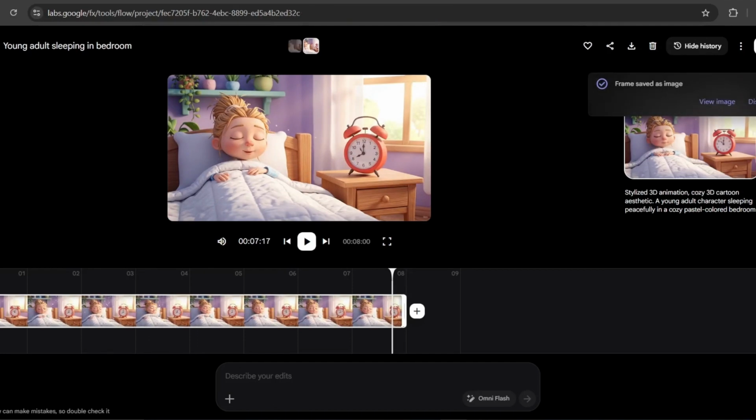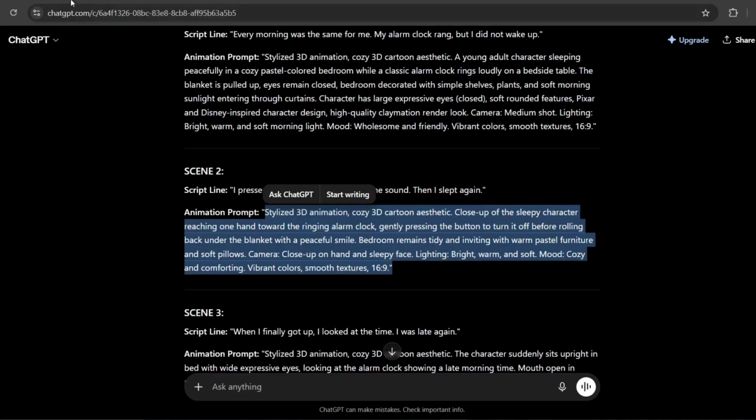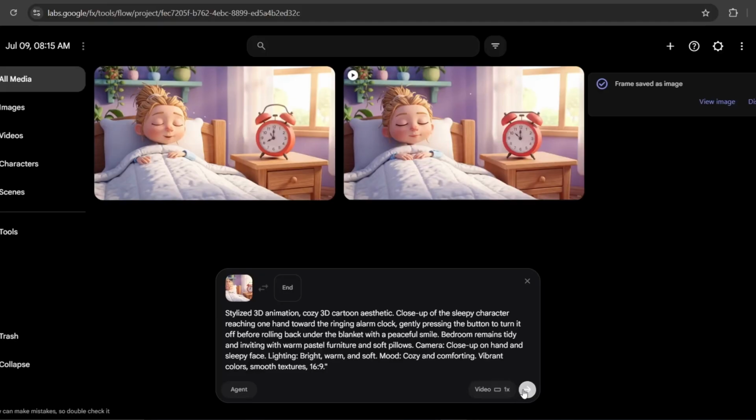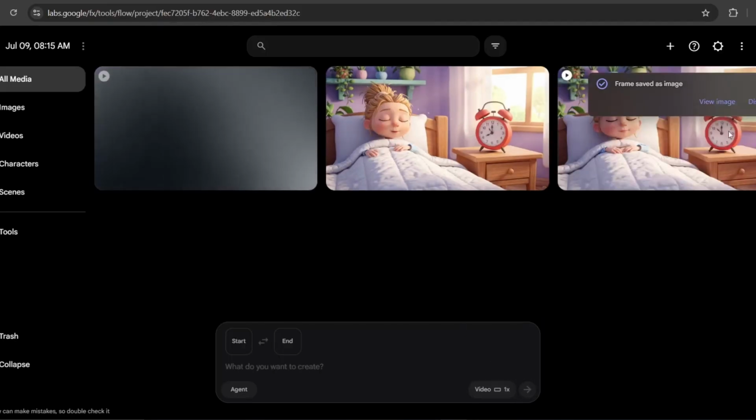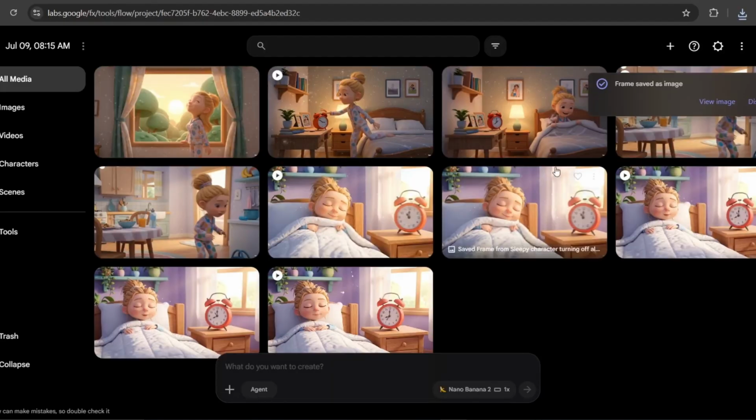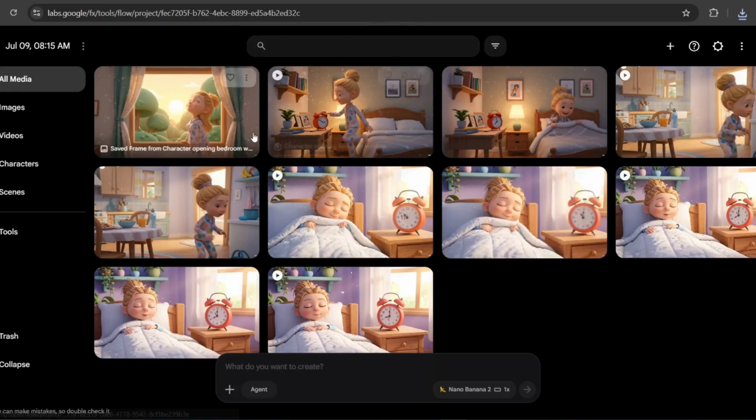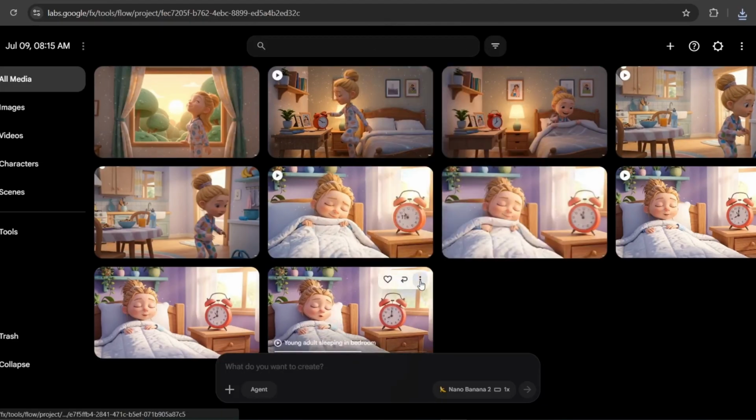Now for scene 2, drag that image into the frame 1, paste the second scene prompt and click generate. This helps maintain both character consistency and environment consistency throughout the entire story. Repeat the same process until all of your scenes are finished. Once they are ready, download every clip.